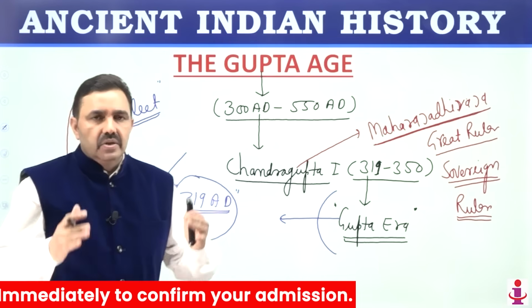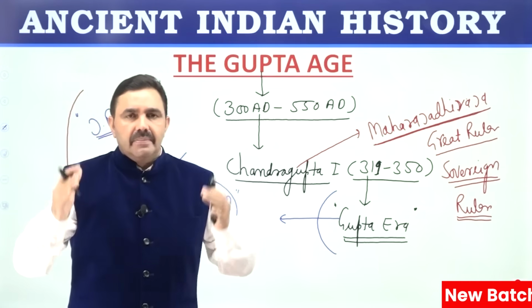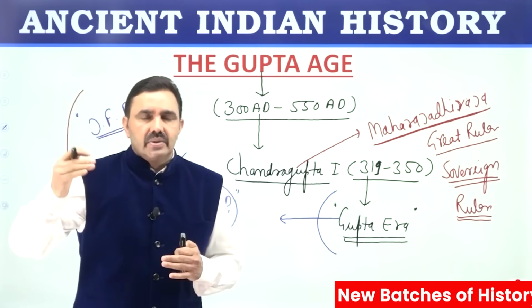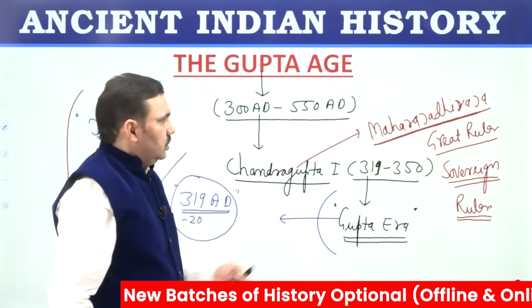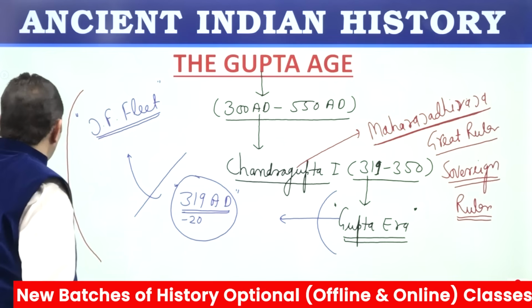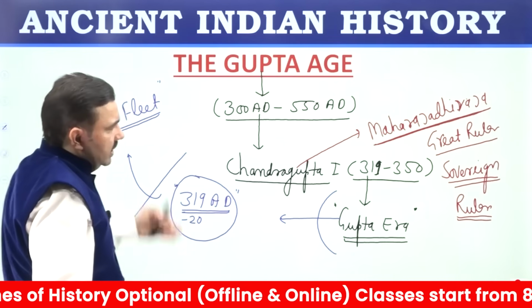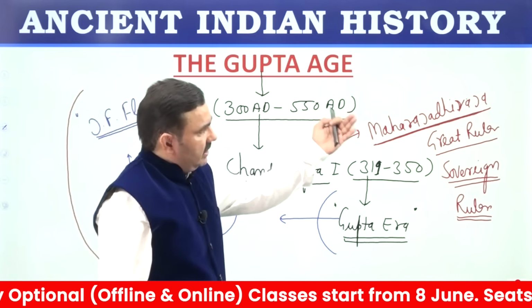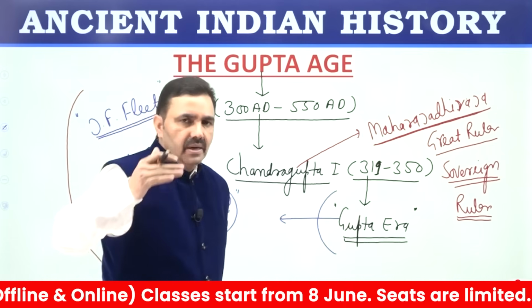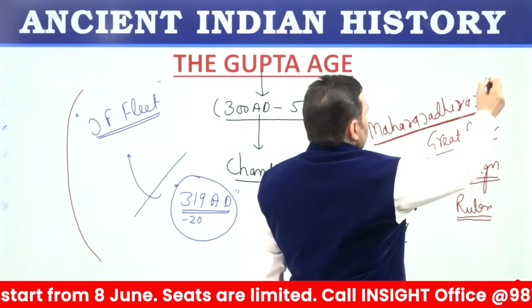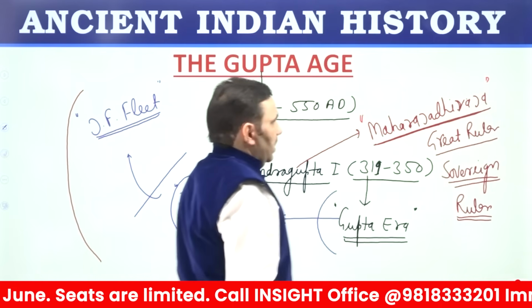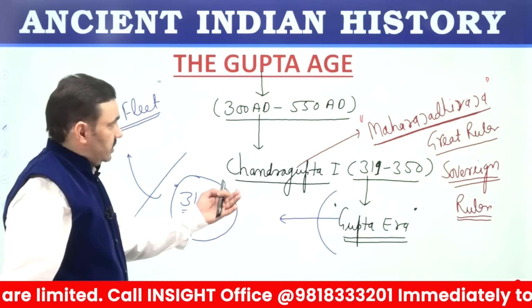If we say India is a sovereign country, it means Indian Prime Minister, Indian President is not required to consult any foreign power before making any decision. So, till the time Guptas were Maharajas, they were under some bigger power, some other Maharaja Dhiraja. But now Guptas became Maharaja Dhiraja. So, that's how Gupta dynasty in real way starts from Maharaja Dhiraja Chandragupta first.